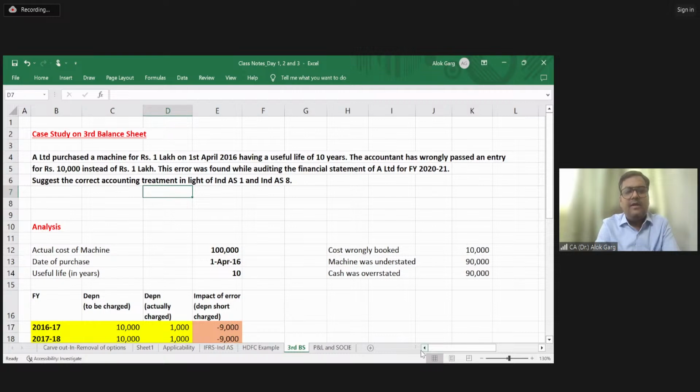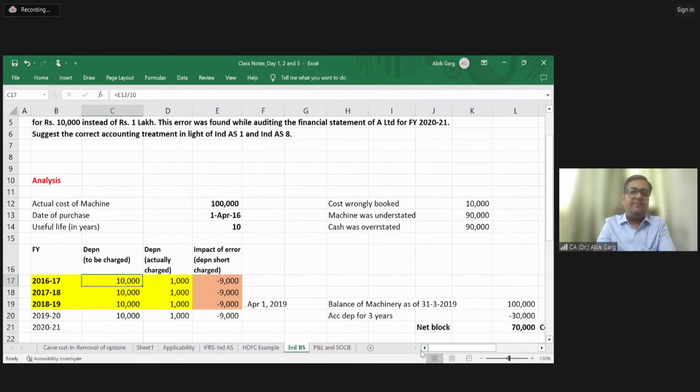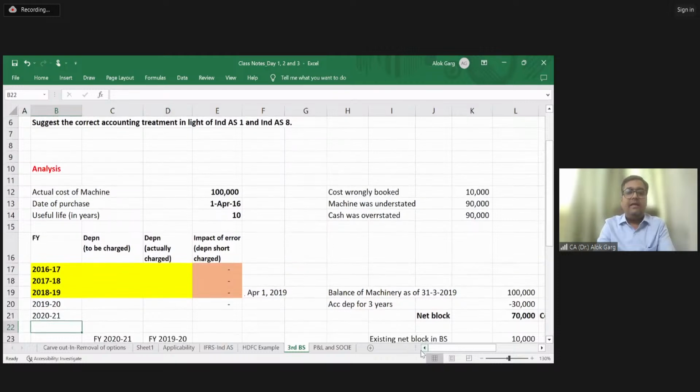First of all, friends, let me give you the year-wise impact. There are 4 years: 16-17, 17-18, 18-19, 19-20. These are the 4 years where the error has happened. And now there is a last year, which is 2021. In this year, this error got found. So of course, the financial statement for this year is yet to be prepared and published, so FY 2021 will be all right. But what about the last 4 years?